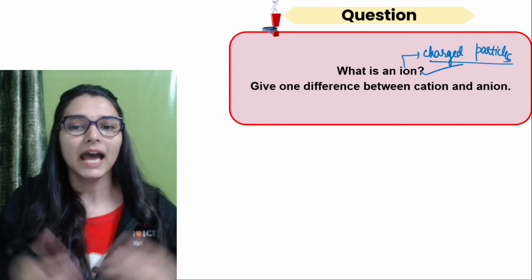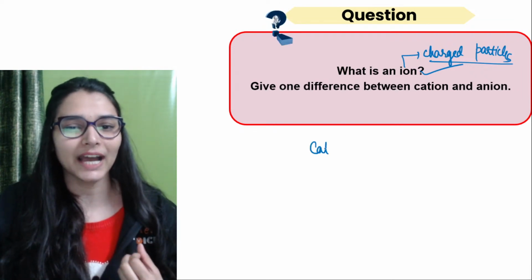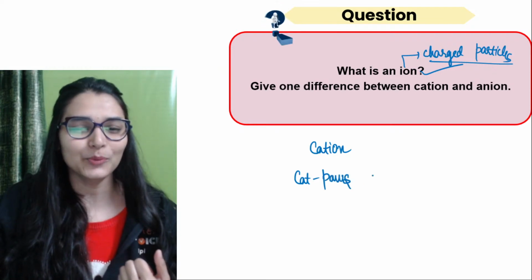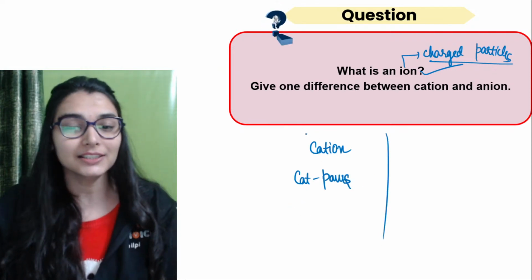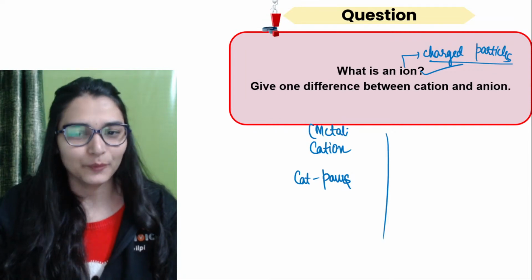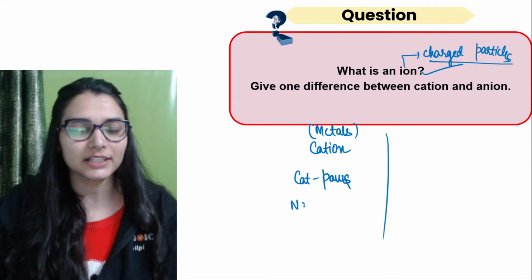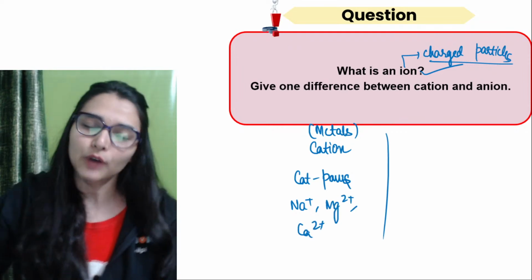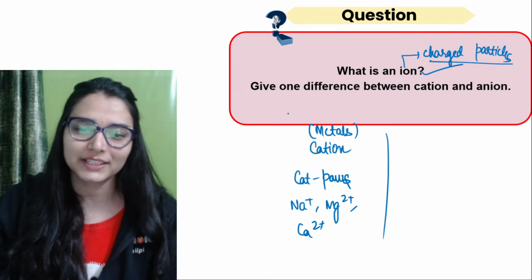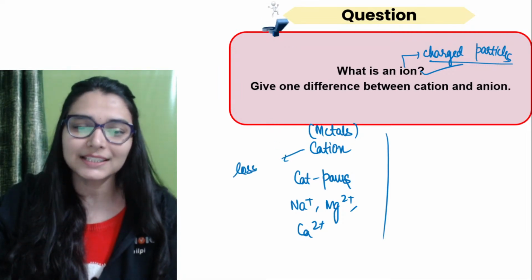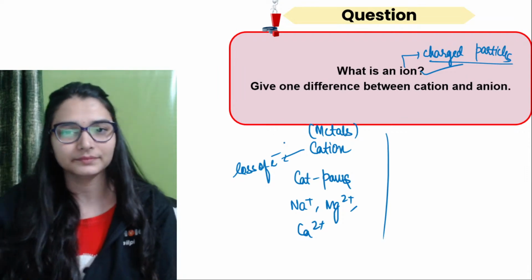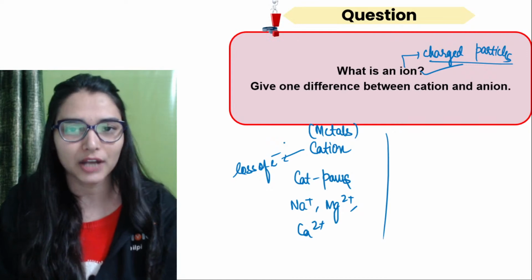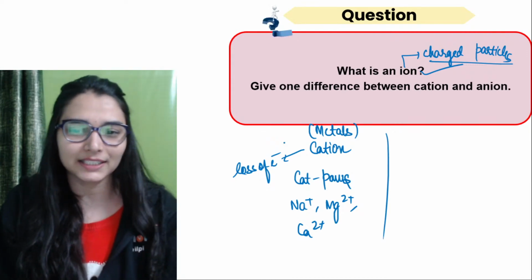That is one thing. And if we talk about cations, you know that cat has paws. Cat has paws. Cations are positively charged ions, and metals usually make the cations. Metals generally cations बनाते हैं, जैसे you have sodium ion, magnesium ion, calcium ion, and how they are formed? By loss of electrons. ठीक है? Whenever an atom loses electrons, it would be getting some, you know, अगर negative electron lose किया है, it will get some positive charge because electron is a negative particle, right?